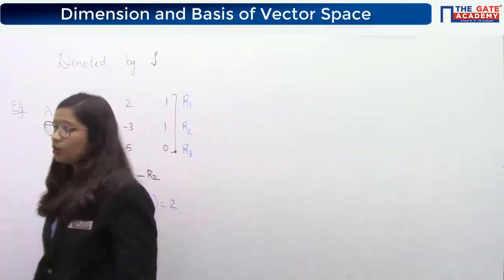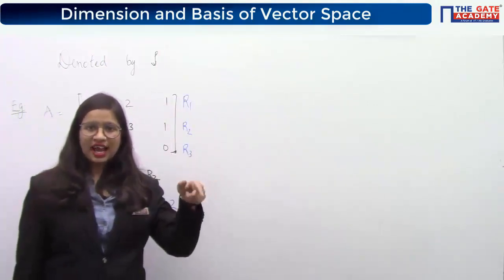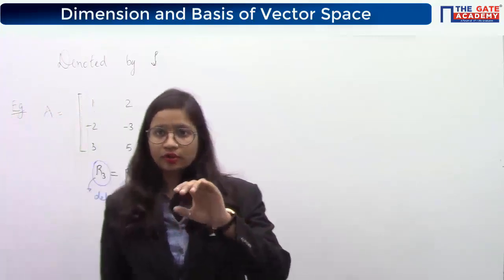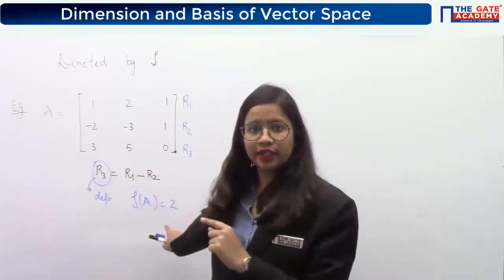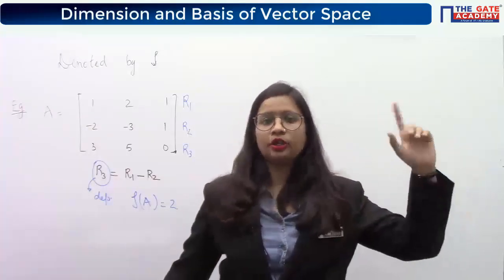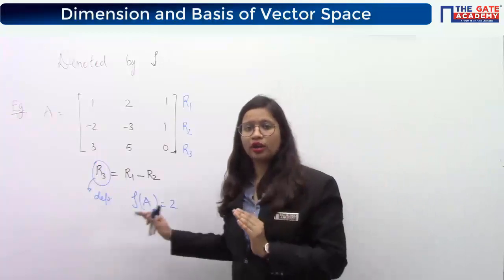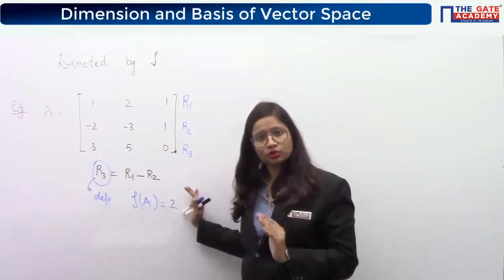So just check the rows. In this definition, I have written rows or columns. So if 2 are the number of linearly independent rows, the number of linearly independent columns will also be 2. They will be the same only. If you look column wise also, it will give you the answer as 2 only.